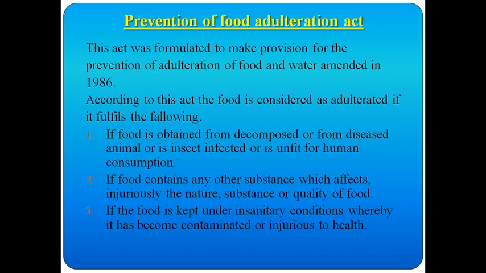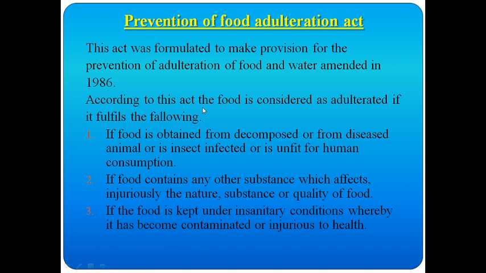Next is the Prevention of Food Adulteration Act. This act was formulated to make provision for the prevention of adulteration of food and water. This was done in the year 1986.